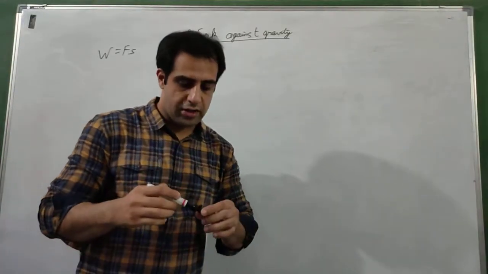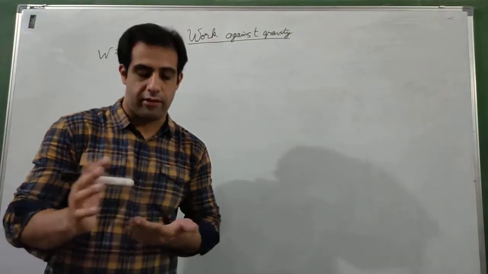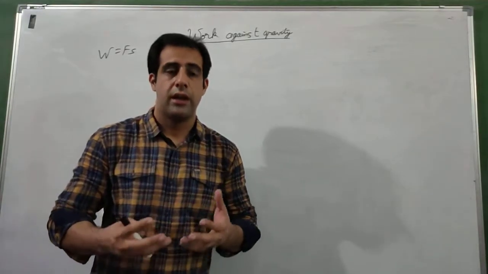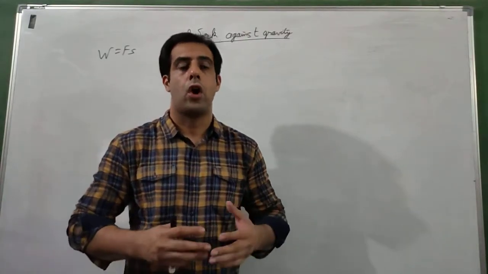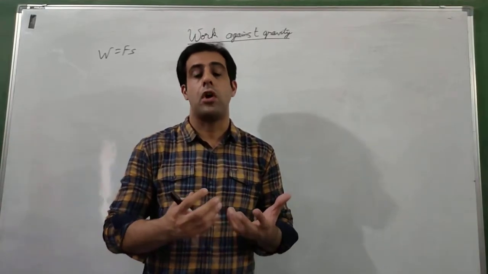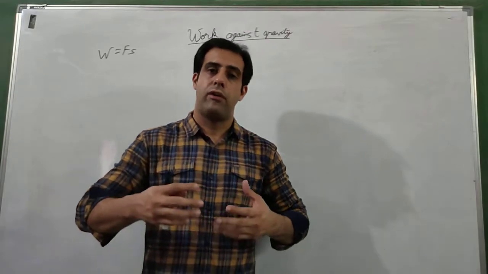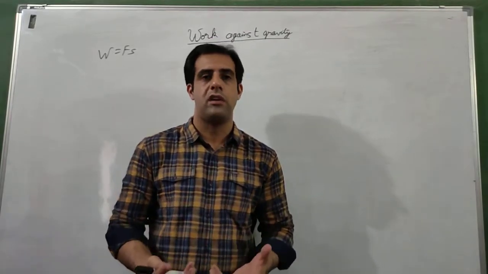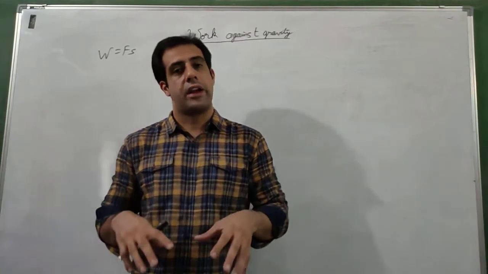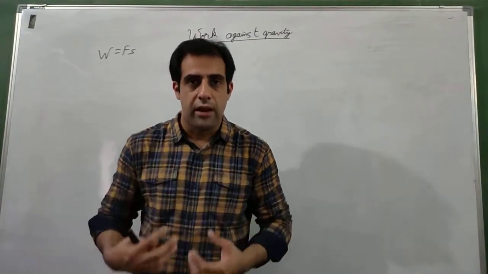First, we should understand why we have to do work against gravity. In the chapter of gravitation we already studied that it is a force applied by the earth or any massive body, any body with a mass. This force is always attractive in nature. So if we take the example of earth, it is always pulling us downward towards itself. Right now I am standing, and the gravitation force of earth is pulling me downward.